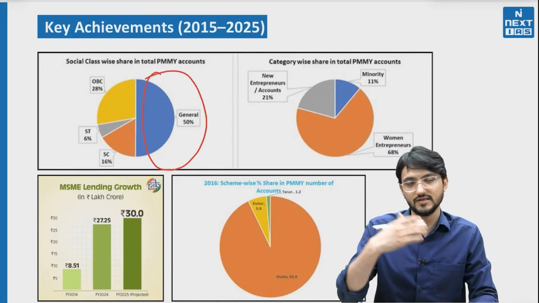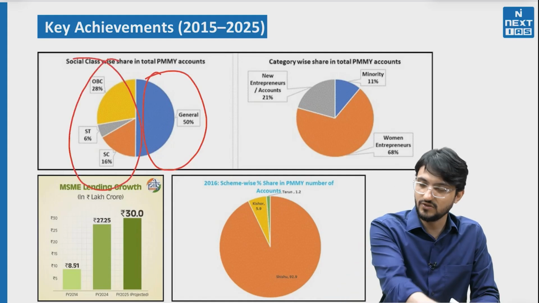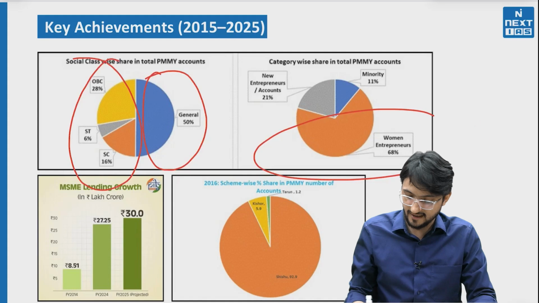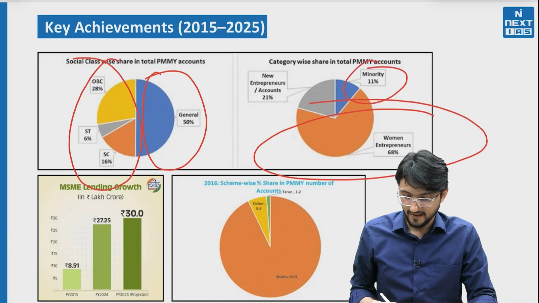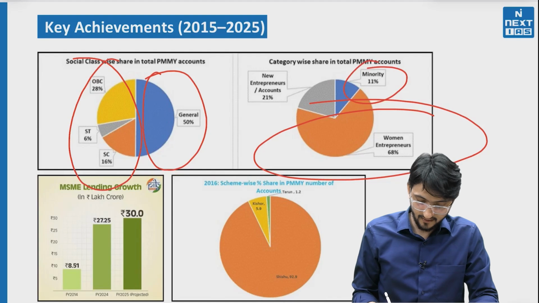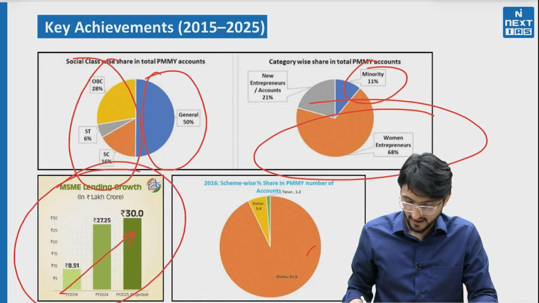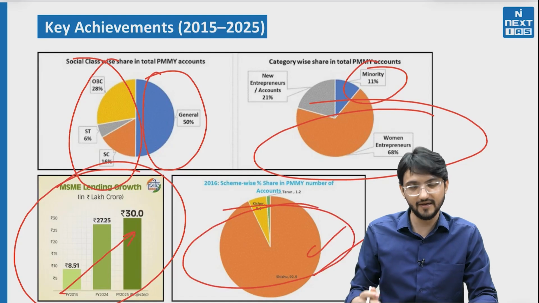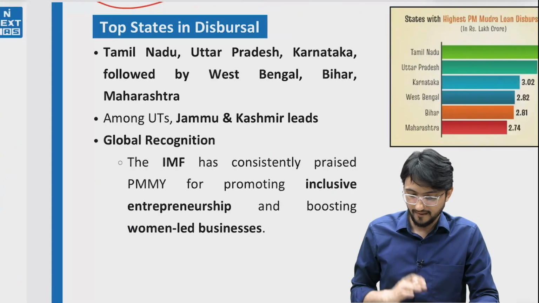50% of the loan is issued to the general category, but the other 50% is to the OBC, SC, ST. Out of these, 68% is with women and 11% is for minority. And if you see the projected loan number is 30 lakh crore, and you can see Shishu is dominating, that is around 92%, then Kishore, and then Tarun and Tarun Plus.